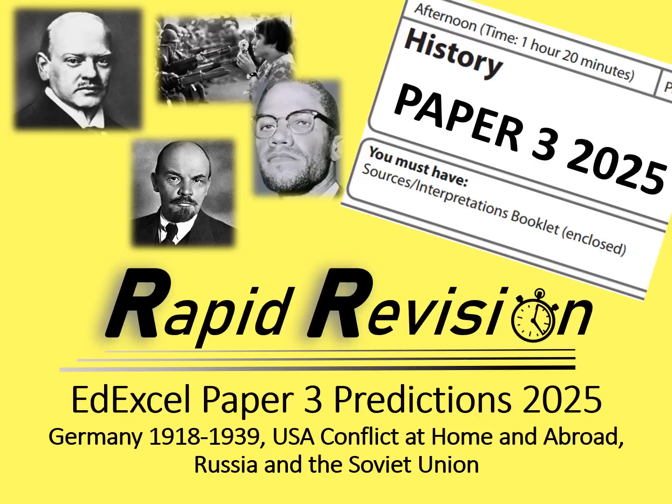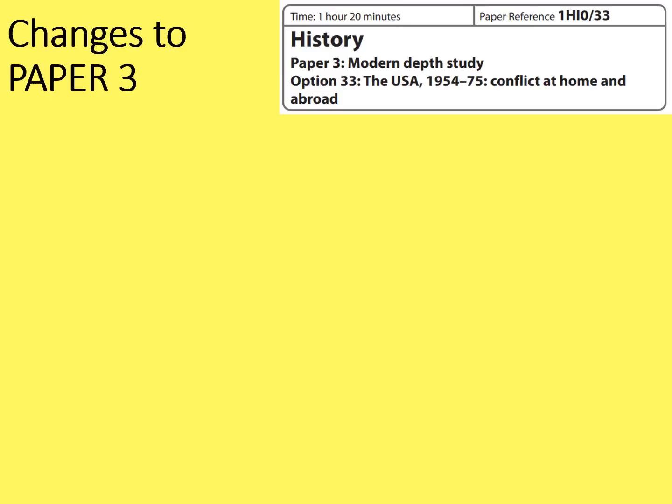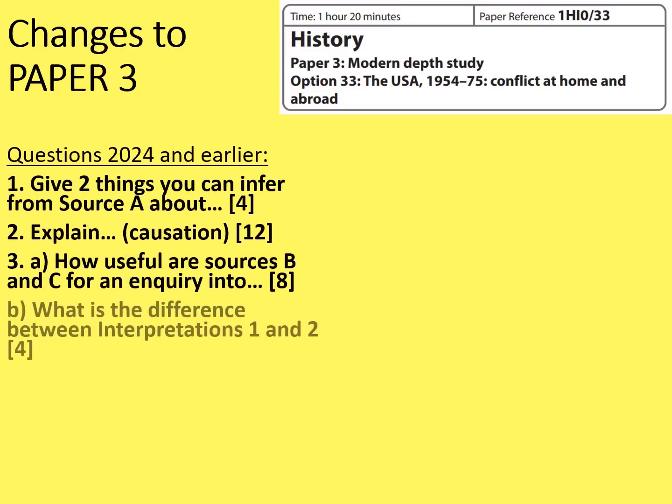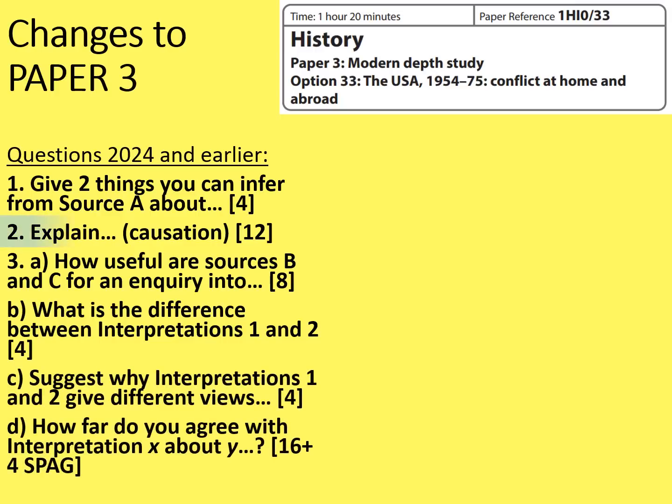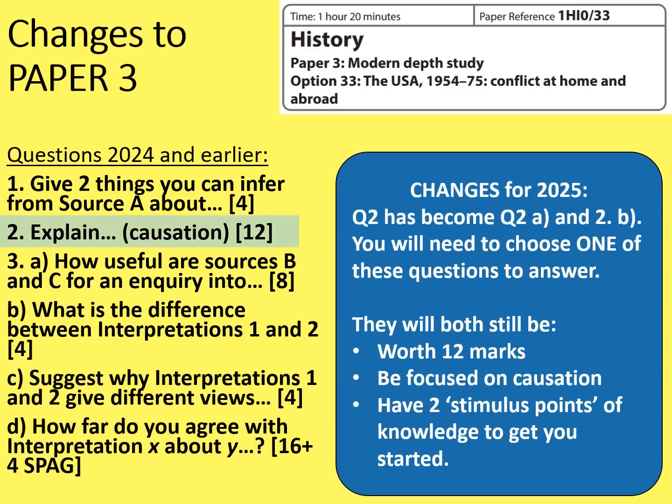Okay, let's get into the changes to paper 3. In common with paper 1 and paper 2, there have been some minor changes to paper 3 as well. Here's how the exam looked last year and in all years before that. The change is to question 2. This is the 12-mark explain question. Here's how it looks now.